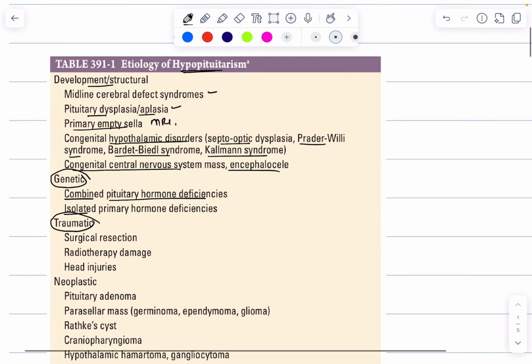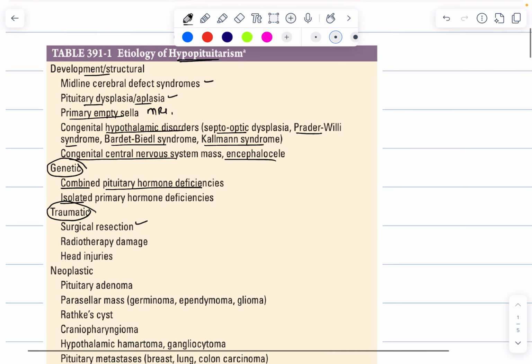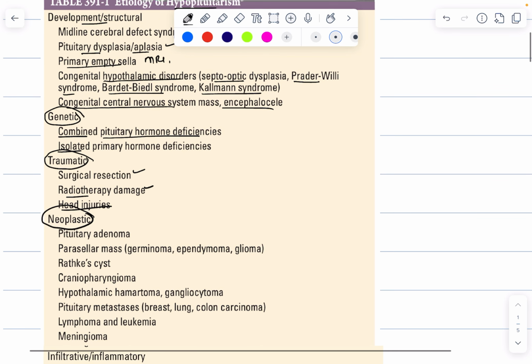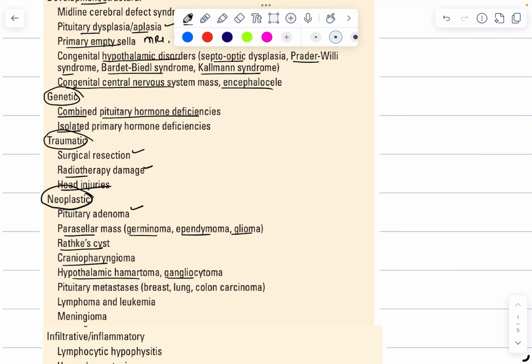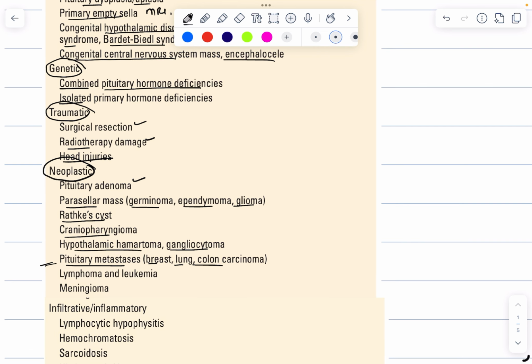Traumatic causes include surgical resection when you are operating for any primary pituitary tumor, or radiotherapy damage or head injuries. Neoplastic causes could be primary or secondary. In primary causes, the tumor is present inside the pituitary, like the pituitary adenoma, or other causes like parasellar masses, like germinoma, ependymoma, or glioma, or Rathke's cyst, craniopharyngioma, hypothalamic hamartoma, gangliocytoma, or secondary causes like pituitary metastasis from breast, lung, or colon cancer. Other malignancies include lymphoma, leukemia, or meningioma.